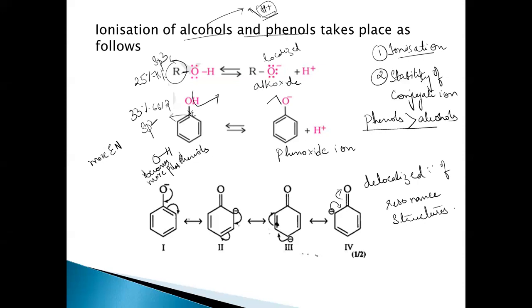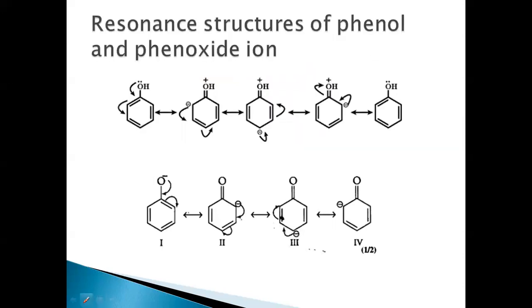Yes, here one more point to be noted. No doubt resonance structures are also possible for phenol. Let's look at them. Even though resonance structures are possible for phenols also, the ionization is easy, because if you look at the resonance structures of phenol here, you can see that there is a charge delocalization, but there is a charge separation here. See, these are the resonance structures of phenol here, right? These are the resonance structures of phenol, and these are the resonance structures of phenoxide ion, right?